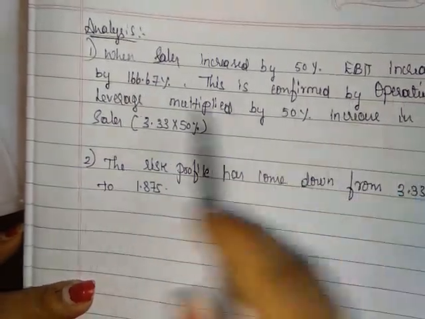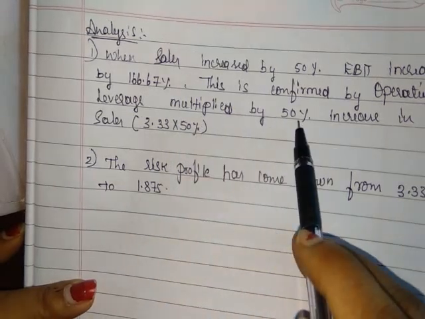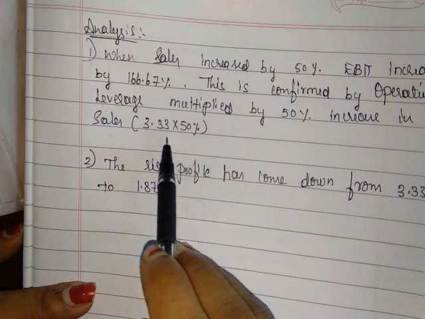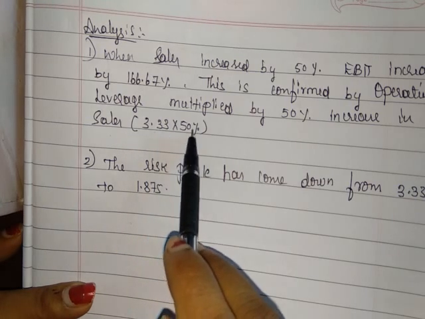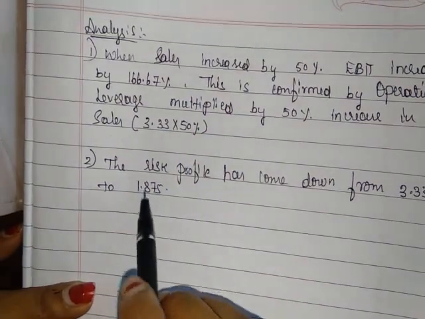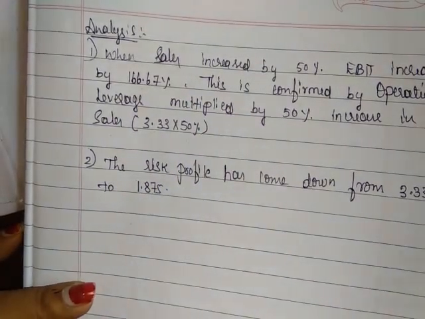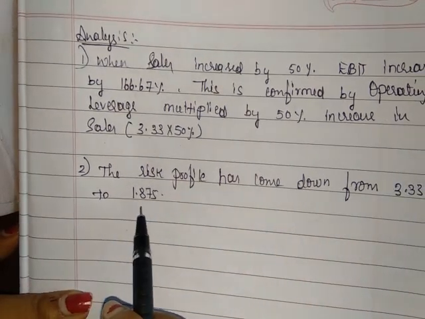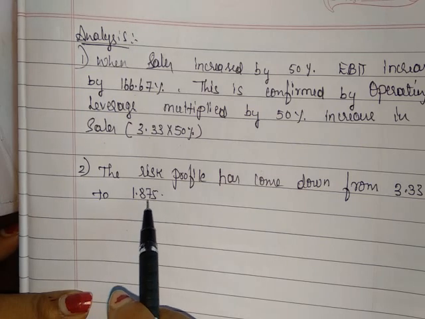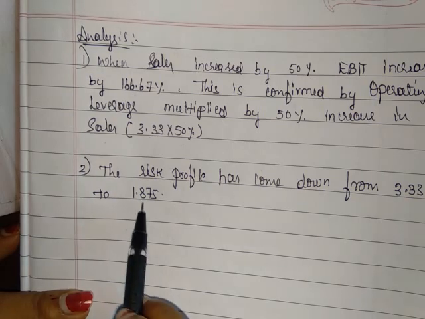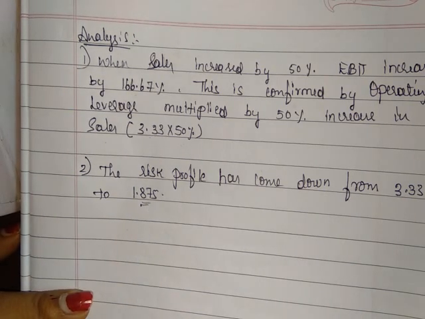So how is it? This is confirmed by operating leverage multiplied by the 50% increase in sales. Operating leverage was 3.33. Sales have increased by 50%, so EBIT increased by 166.67%. And simply you can see that the risk profile has come down from 3.33 to 1.875. So the operating leverage which was 3.33 has come down to 1.875 as sales increase. Thank you.